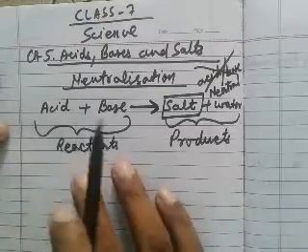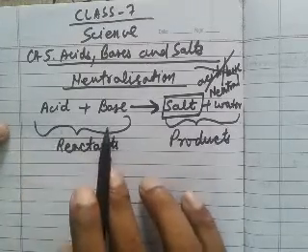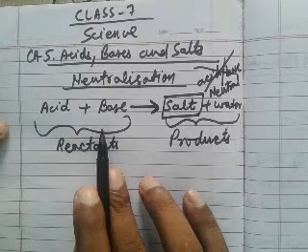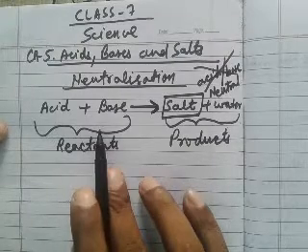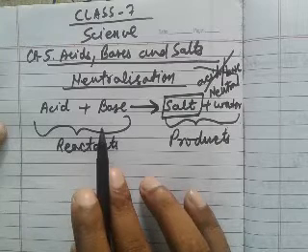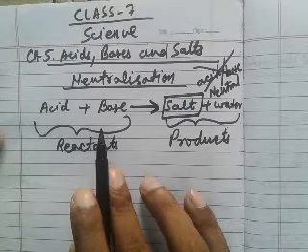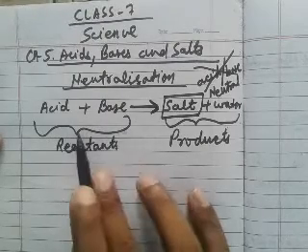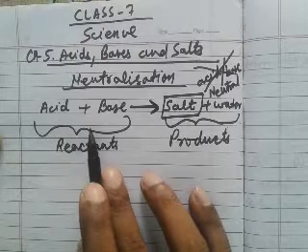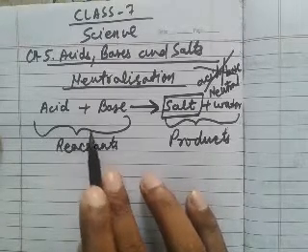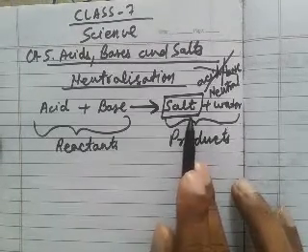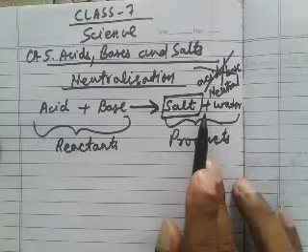And all of you know that acids and bases are chemically opposite substances. So when they are mixed with each other, they cancel out the effect of each other, and the product formed is a salt and water, and this product is a neutral compound.